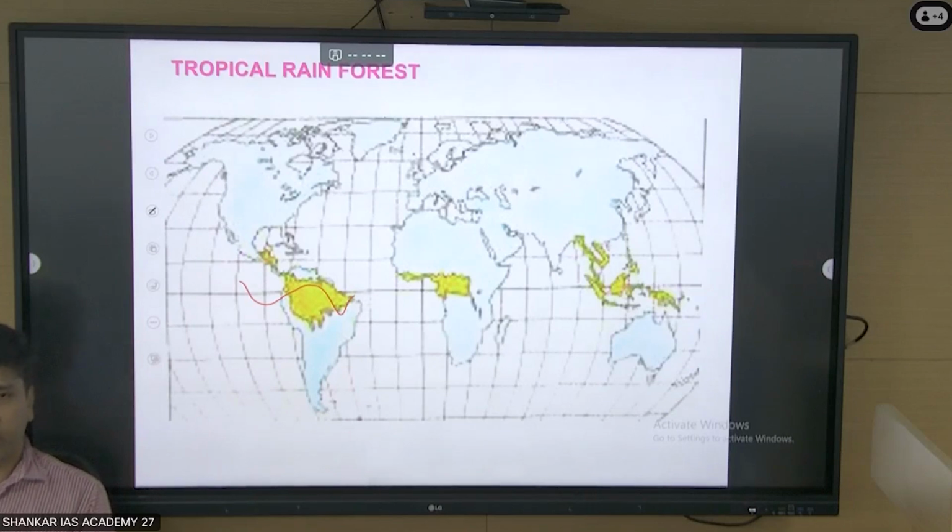But in India, we have the northeast forest, Himalayan forest, Western Ghats. But the rainfall comes from the monsoon winds. That is not from its own source. So here, because of the evaporation and transpiration, most of the rainfall comes. It goes into convection, cumulonimbus clouds are formed, and you can see 200 to 400 centimeter rainfall comes.